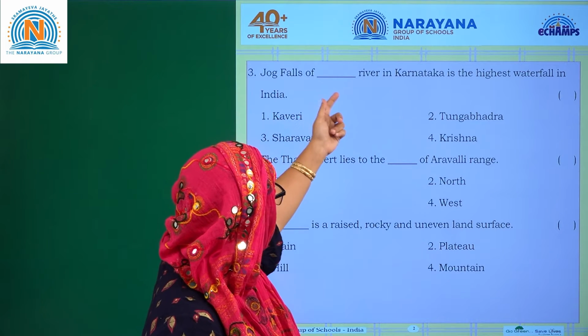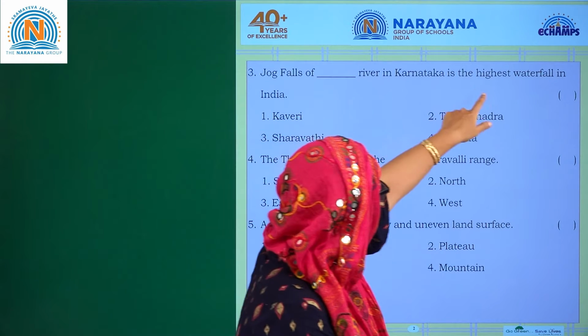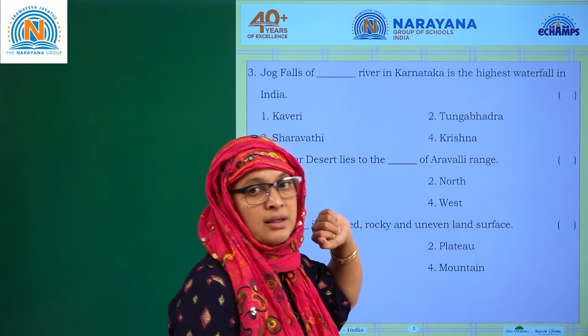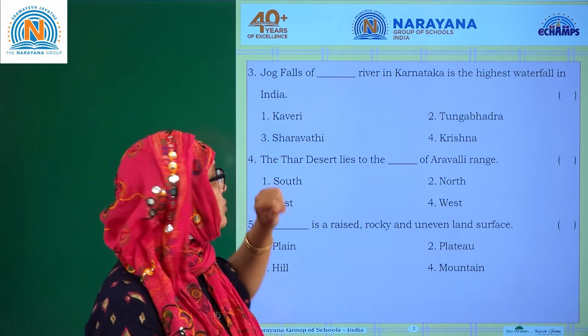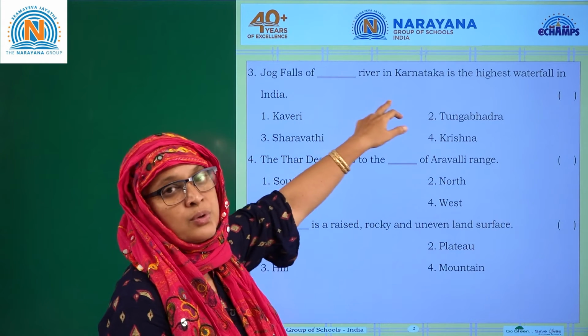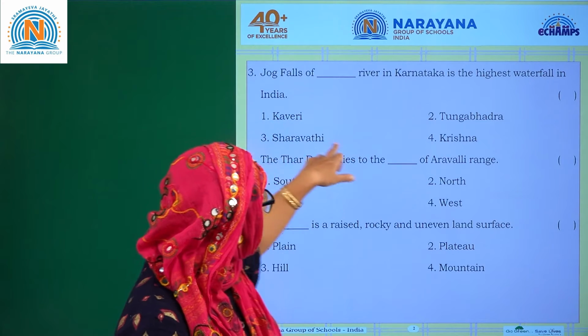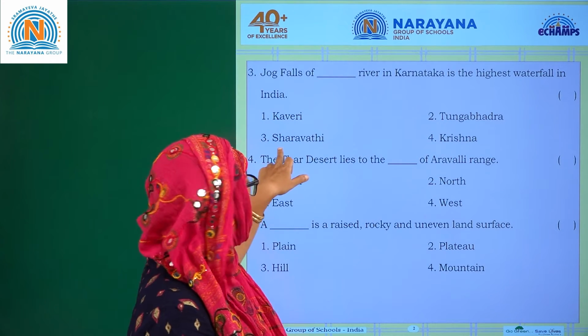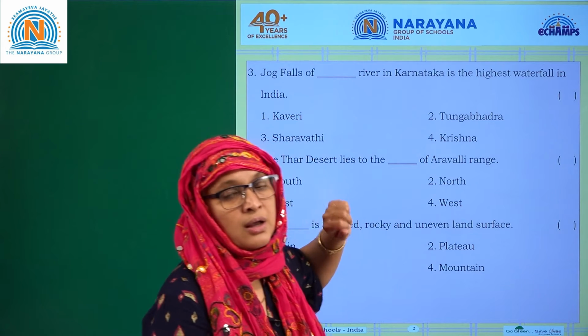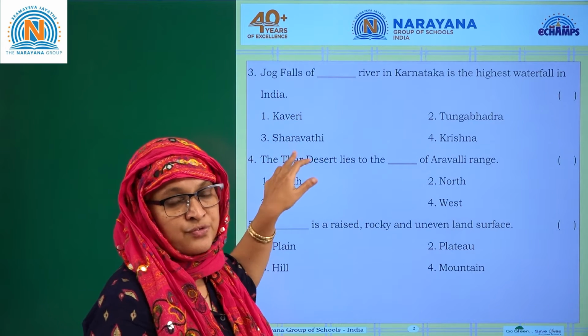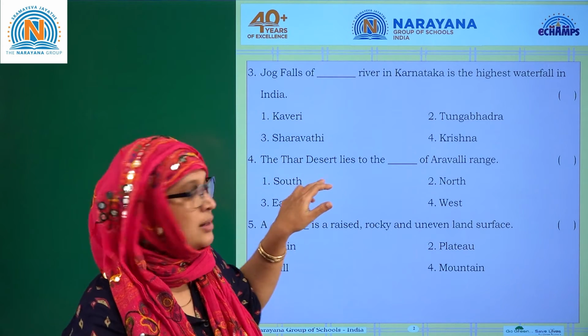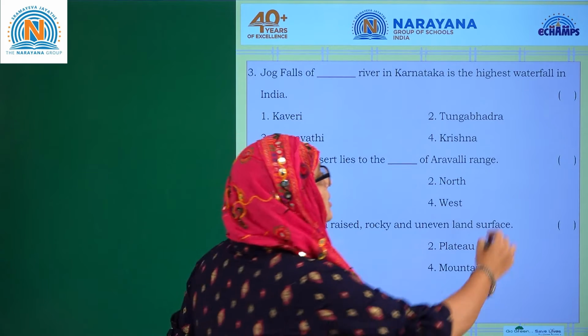Jog Falls of dash river in Karnataka is the highest waterfall in India. So they are asking from which river actually. Let us see: Kaveri, Tungabhadra, Sharavati or Krishna. Jog Falls comes from the Sharavati river in Karnataka. So the answer is 3.